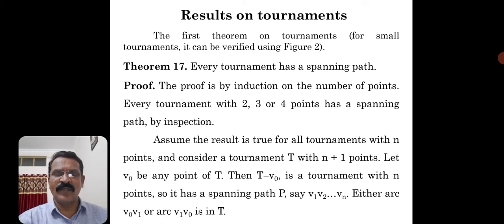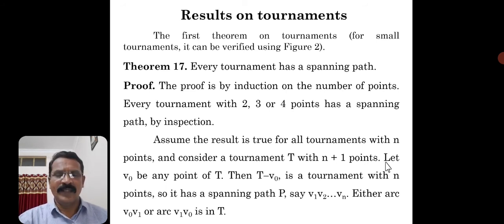Between two vertices, there is only one direction, either from A to B or from B to A. So you won't get both V0 V1 and V1 V0 in T. You will get any one. So either arc V0 V1 or arc V1 V0 is in T, because it is a tournament. Between A and B there is one match. You can't say B to A as well.